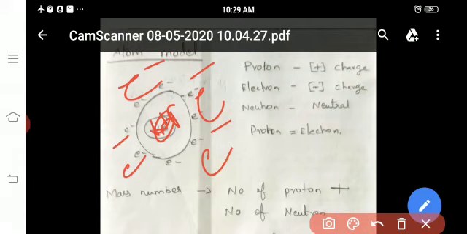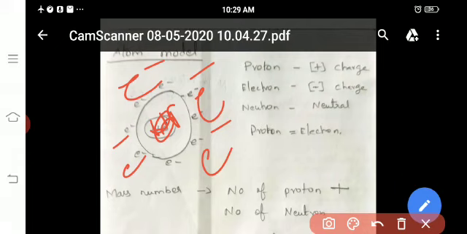So in this atom, protons and electrons are equal. The neutrons and protons are present in the nucleus of the atom, so the neutrons and protons are called nucleons. What is meant by nucleons?